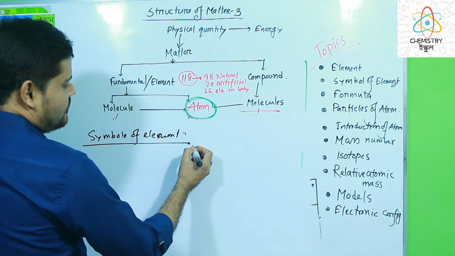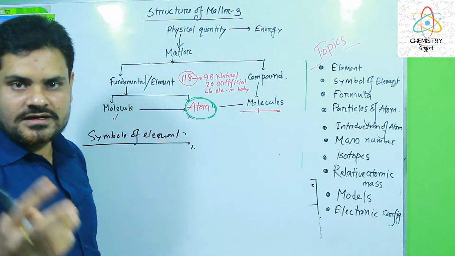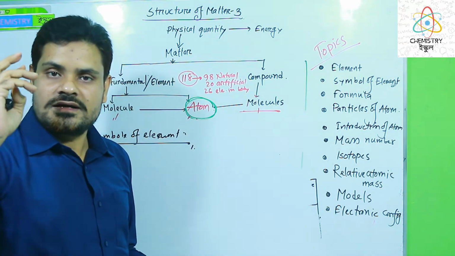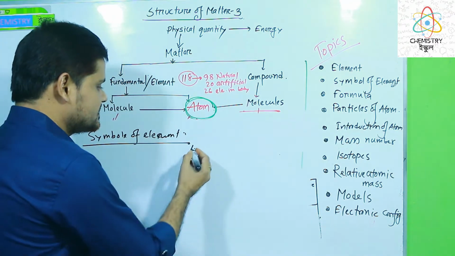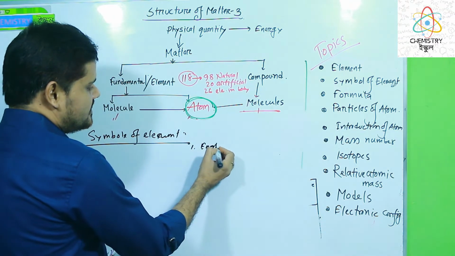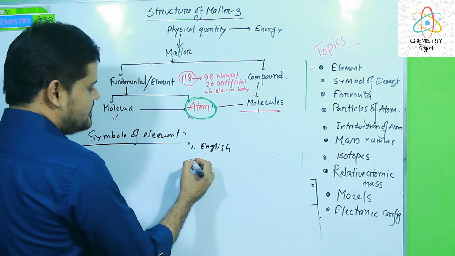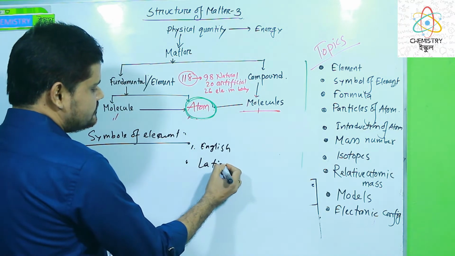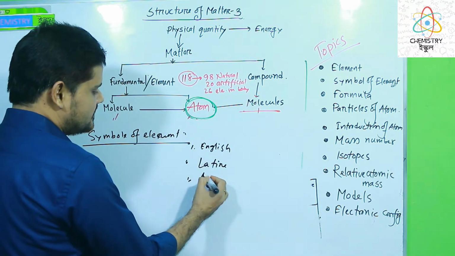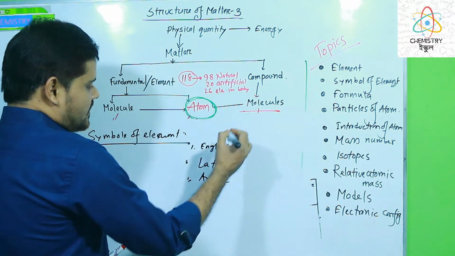We have three kinds of names of the elements or atoms. One is the English name, another is the Latin name, and another is Arabic, two or three.